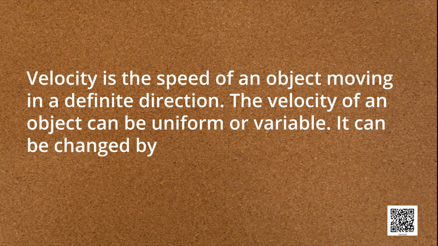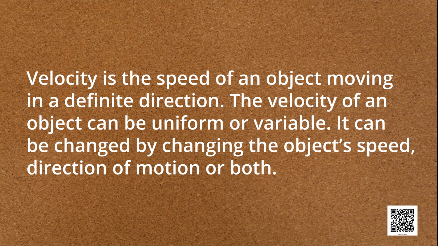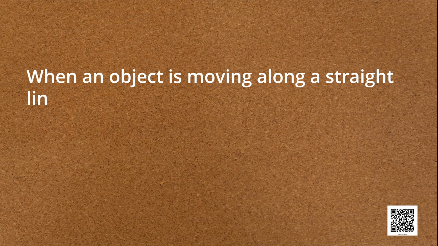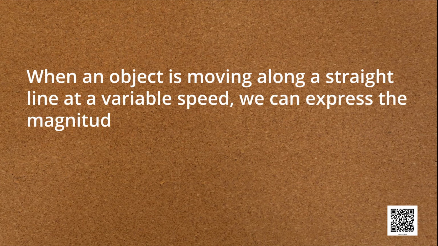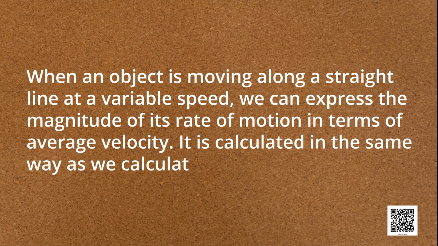It can be changed by changing the object's speed, direction of motion, or both. When an object is moving along a straight line at a variable speed, we can express the magnitude of its rate of motion in terms of average velocity. It is calculated in the same way as we calculate average speed.